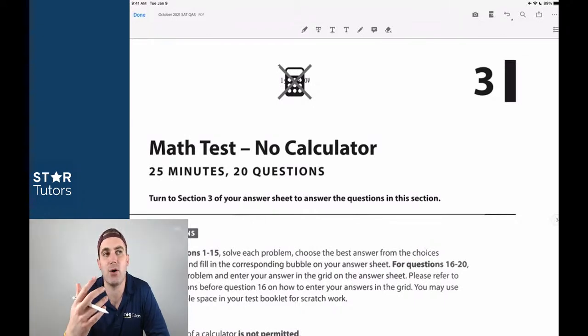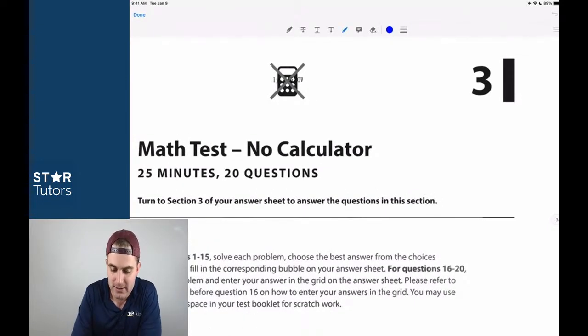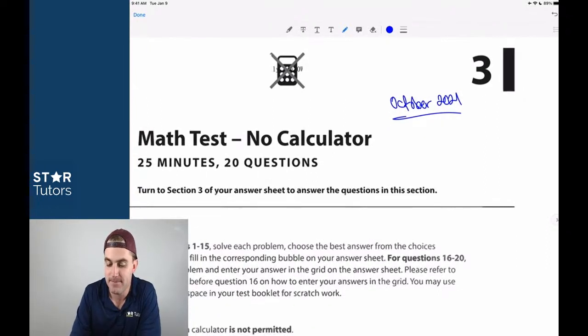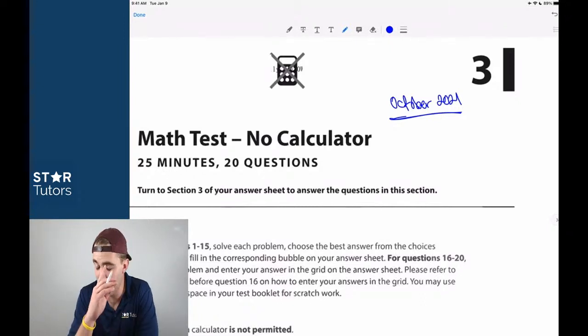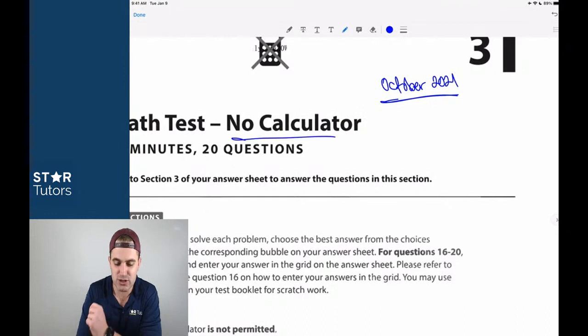What we want to do now is, we've already created reading videos and writing and language videos on the same October 2021 exam. As of the making of this video, it's the most recently released SAT, the most recent one that we have. We've already created some tutorial videos, and we're circling back to show you guys what I'm thinking about in more depth than maybe what you see in those real-time videos. So hopefully these help. We are on the no calculator section here, which is section number 3.